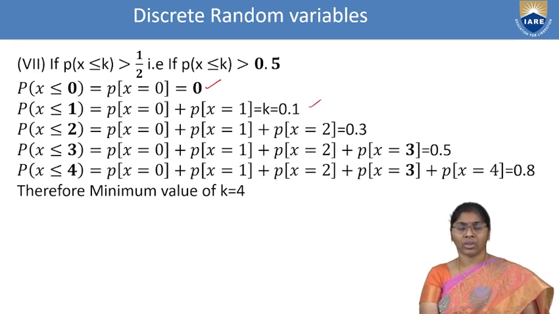This is the second one. P of x less than or equal to 2 means 0 plus 1 plus 2. Probability of 0 plus 1 plus 2 equals 0 plus k plus 2k. That is total, I think this is 3k. The k value is 0.1, so it is 0.3. Next, P of x less than or equal to 3: 0 plus 1 plus 2 plus 3. That is 5k, that is 0.5. Up to here it is enough.